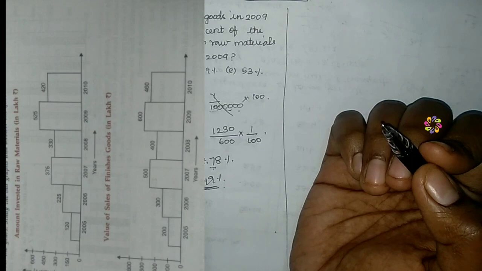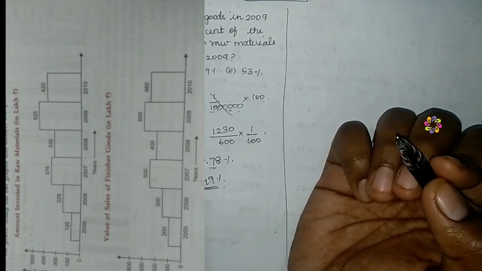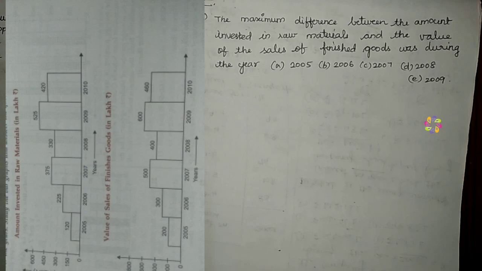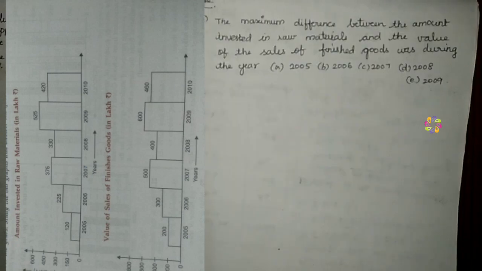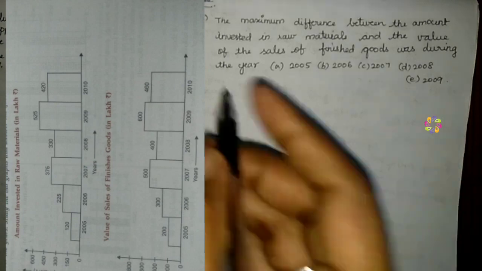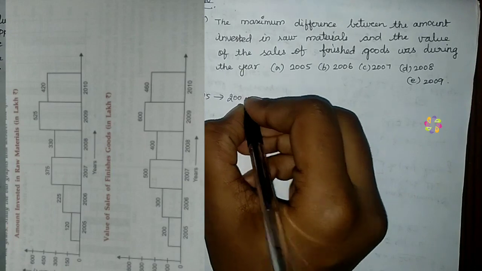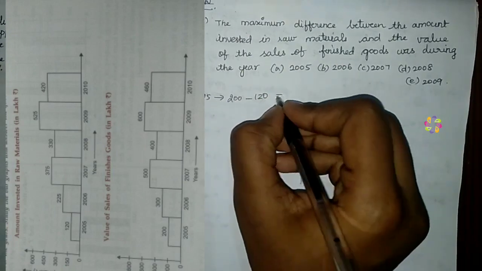So now let's look at the fifth problem. The maximum difference between the amount invested in raw materials and the value of the sales of finished goods was during the year. That is, we have to find which year it happened. For this we just subtract the raw materials of a particular year from the finished goods of that particular year. According to that, in 2005 we subtract 200 minus 120, and we get 80.